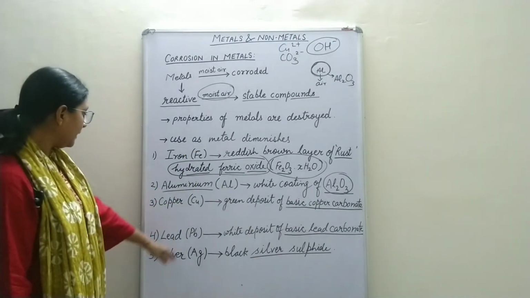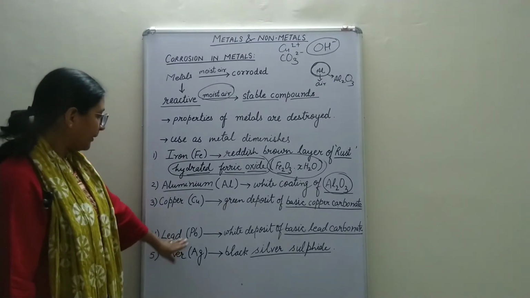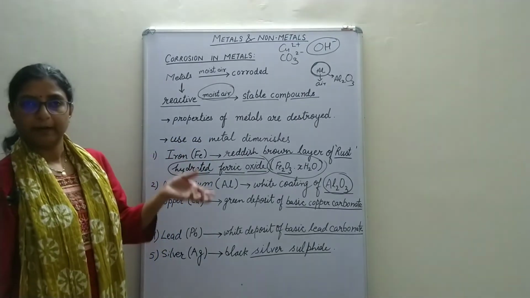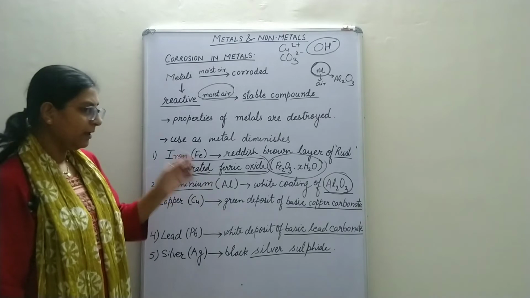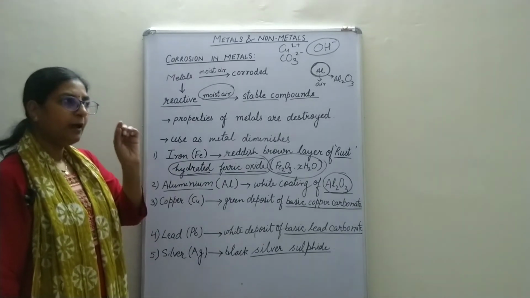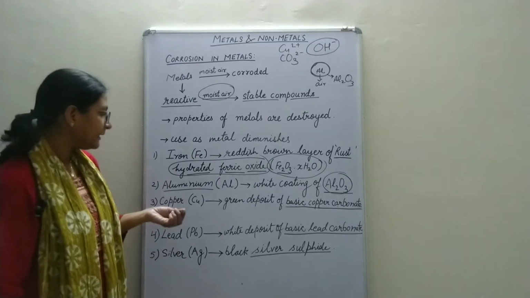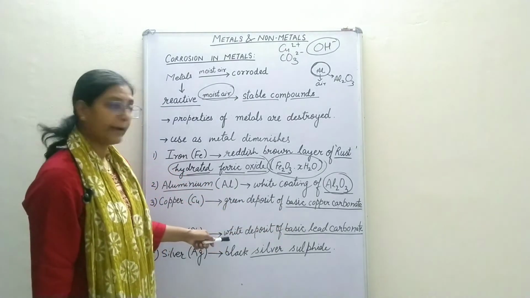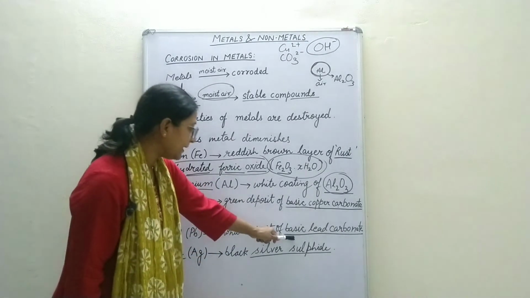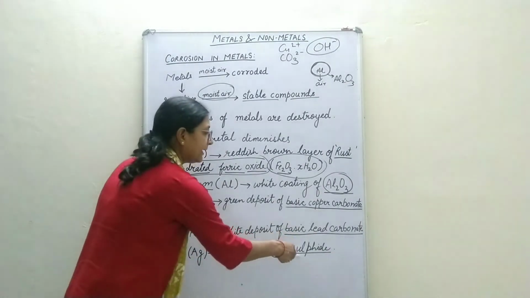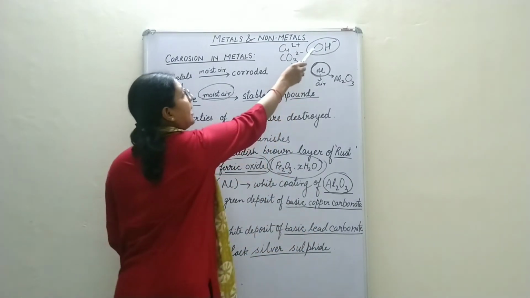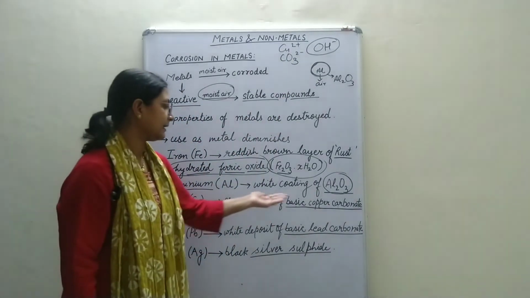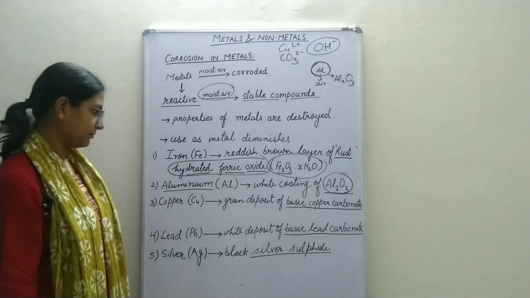Now, basic because hydroxide is basic in nature. So a layer of basic copper carbonate, which is green in color, is formed over copper when copper is exposed to air. Then coming to another metal, that is lead. When lead is exposed to air, it develops a white coating. If you come across any lead pipes at your home, water pipes and all, you will see over it very fine white deposits. That is basic lead carbonate, which is white in color. Again, it is called basic because apart from having lead ions and carbonate ions, it also has hydroxide ions. So it's a kind of complex compound.